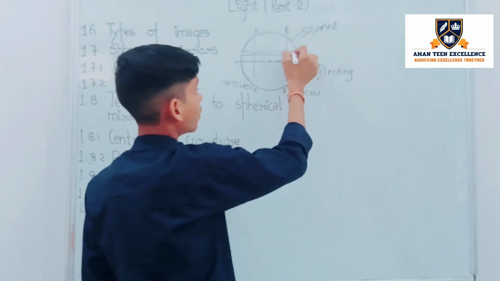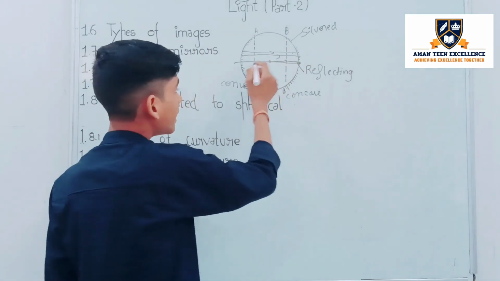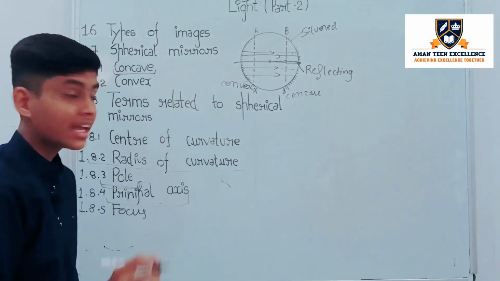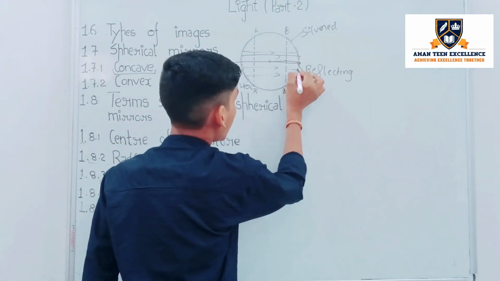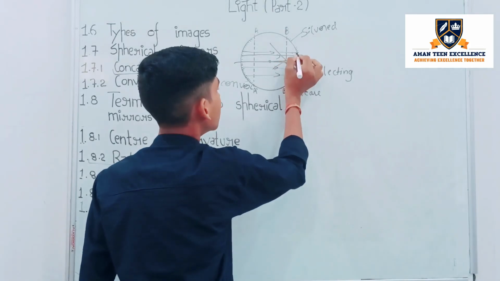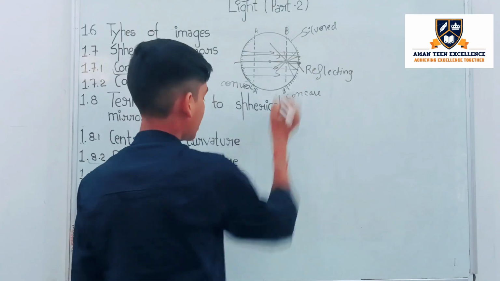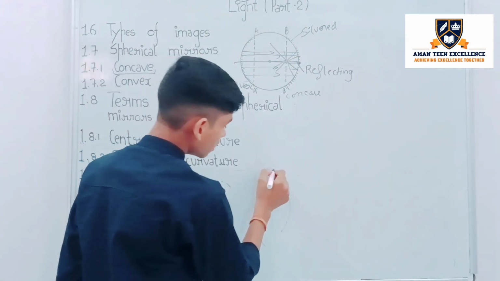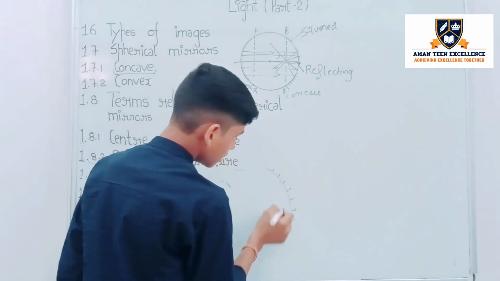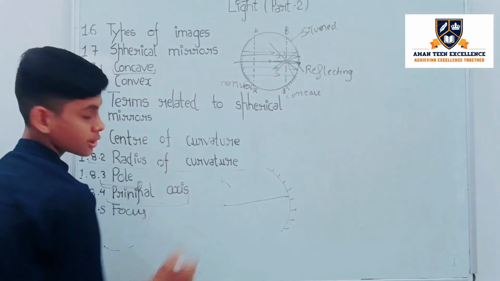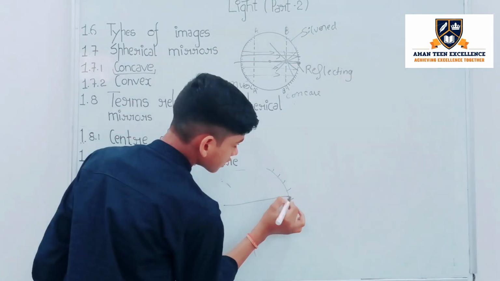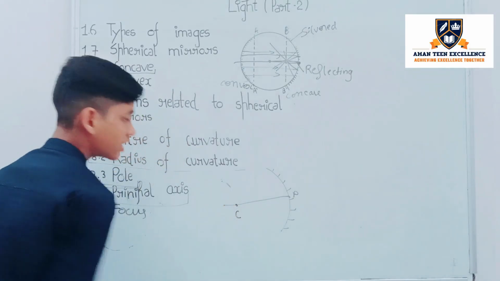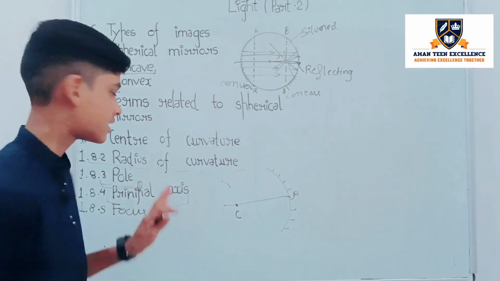From infinity, any parallel beam of light comes, then it goes through only one point and crosses the principal axis. I will make another diagram to tell you clearly. This is our concave mirror. This is principal axis, this is pole, and let this be center of curvature, and the line is principal axis. This much is clear.